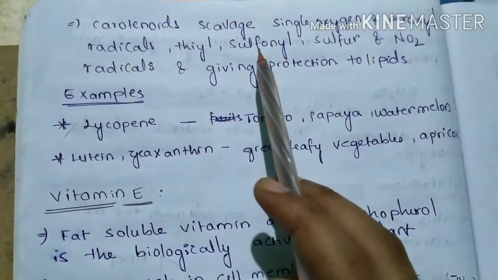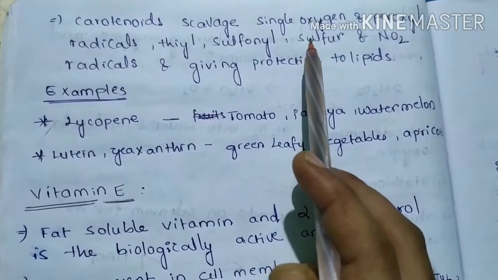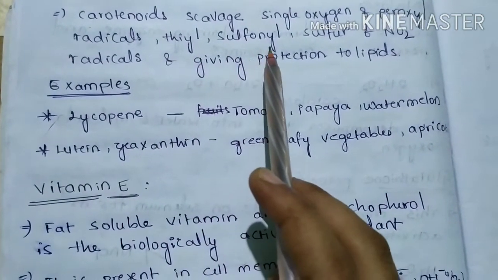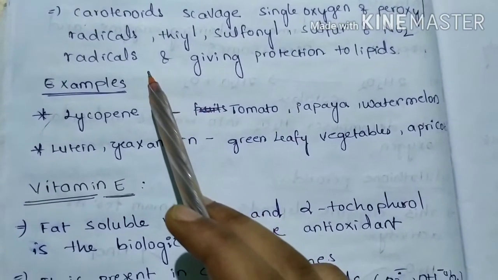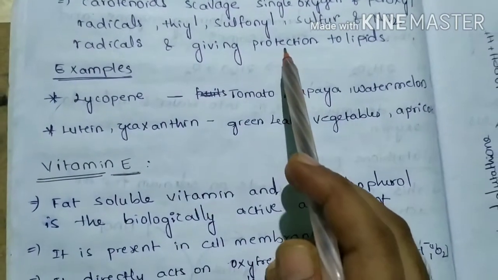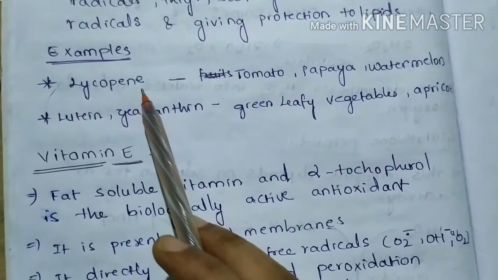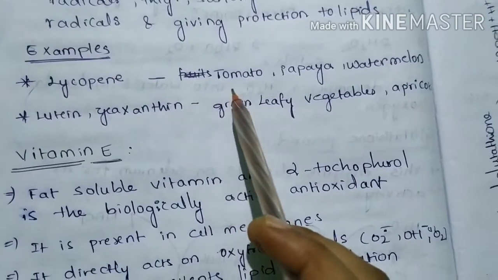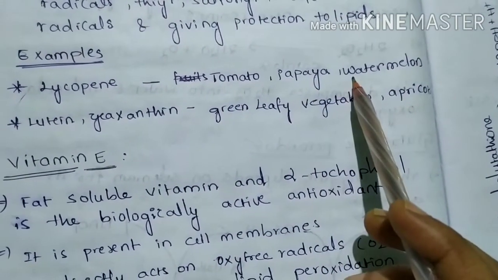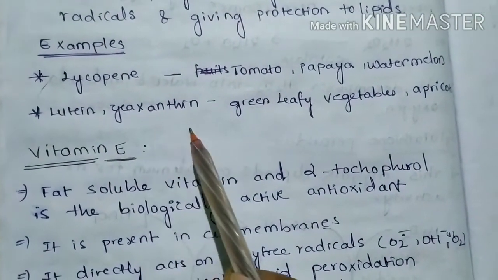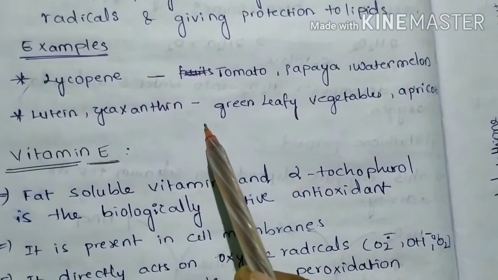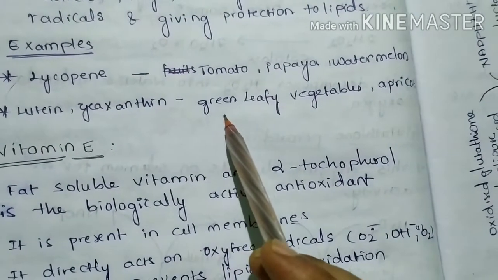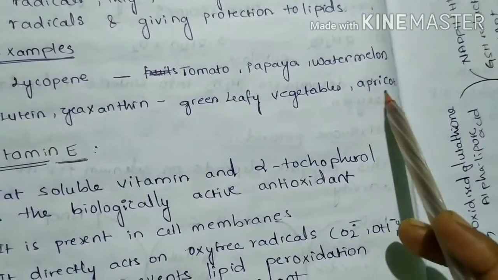Carotenoids scavenge singlet oxygen and peroxyl radicals, thiyl, sulfonyl, sulfur, nitrogen dioxide radicals, giving protection to lipids. Examples of carotenoids are lycopene, which is present in tomato, papaya, watermelon; lutein and zeaxanthin, which give green and yellow color to plants, and the examples are green leafy vegetables and apricots.